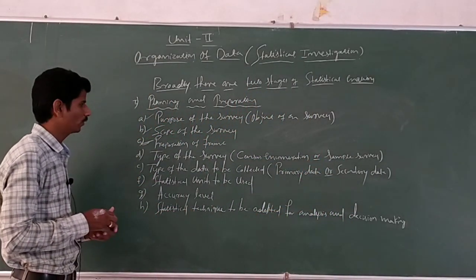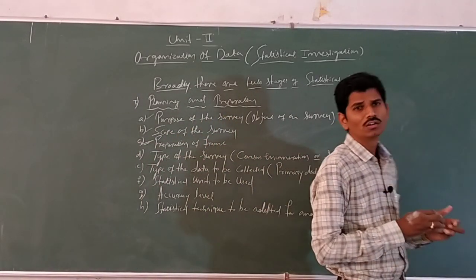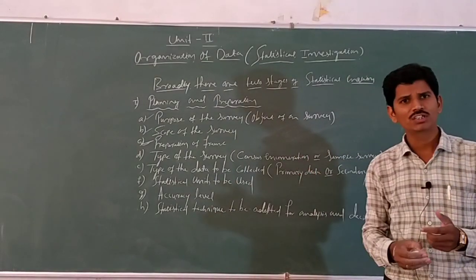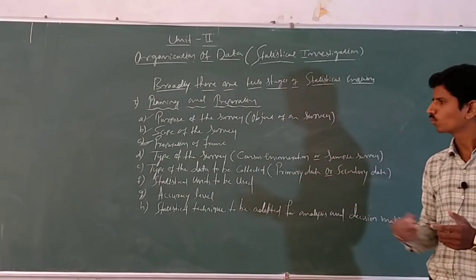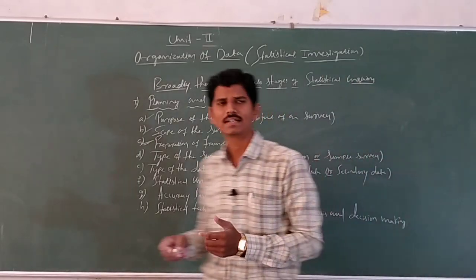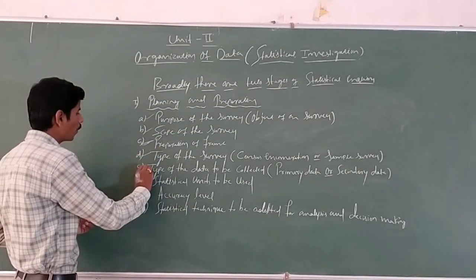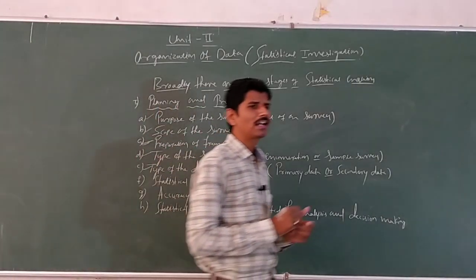Here, the type of the survey: the investigator may adopt census enumeration or he may go in for sample survey. It is the fourth stage, that is, type of the survey. The next one is type of the data to be collected. The fifth one is type of the data to be collected.